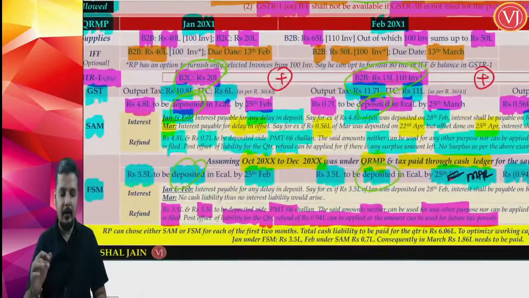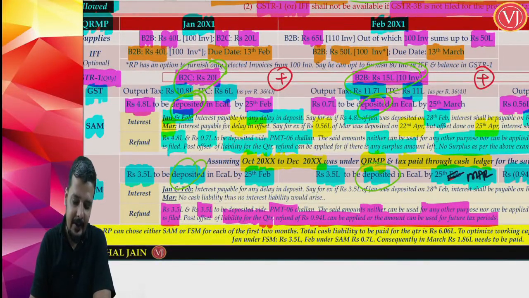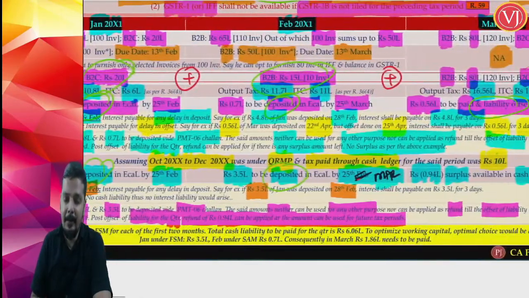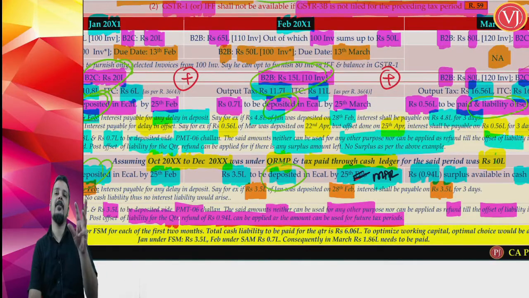Now, let us talk about your interest liability. Understand that here, friends, when you're talking about interest liability for Jan and Feb month, let us take an example. In Jan month, there is a delay in deposit. Say, for example, for Jan month, you have to pay 3.5 lakhs on 25th of February, but you paid on 28th of February. So, interest shall be payable on 3.5 lakhs. Because you have gone for fixed sum method, the liability is 3.5 lakhs multiplied by 18%, multiplied by 3 divided by 365. So, that is an example.